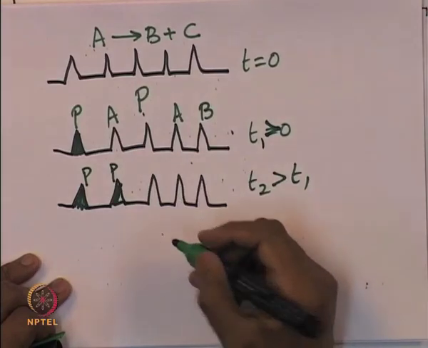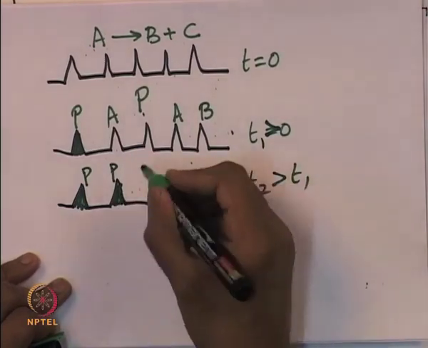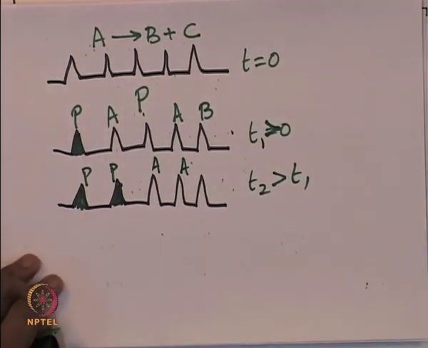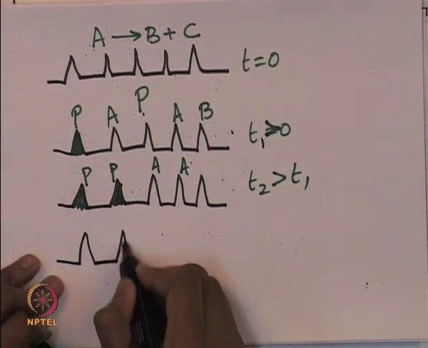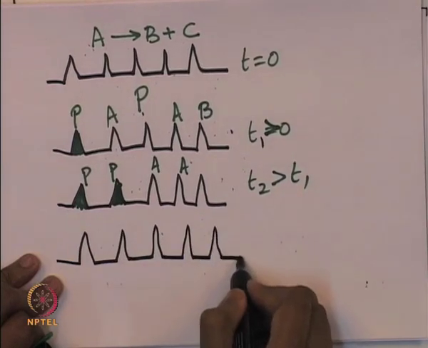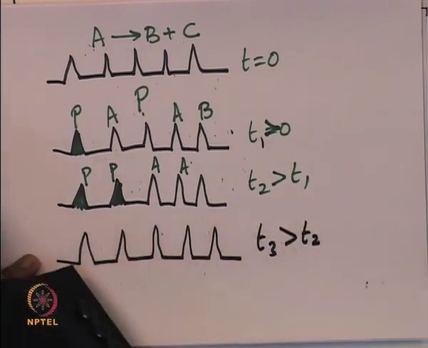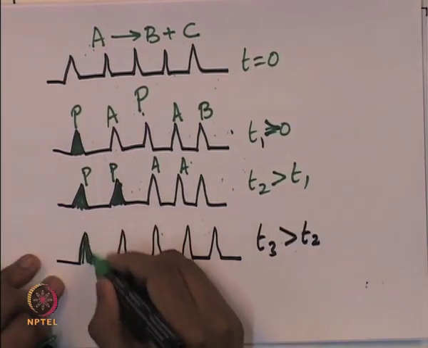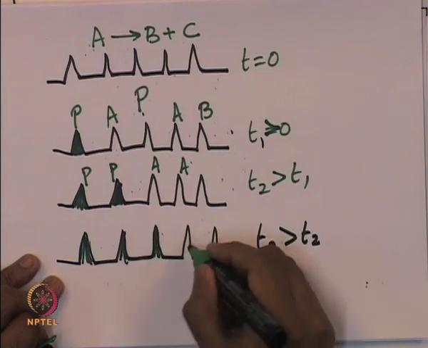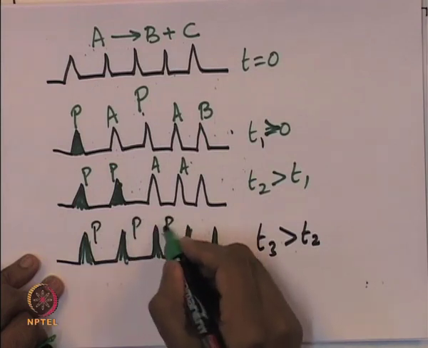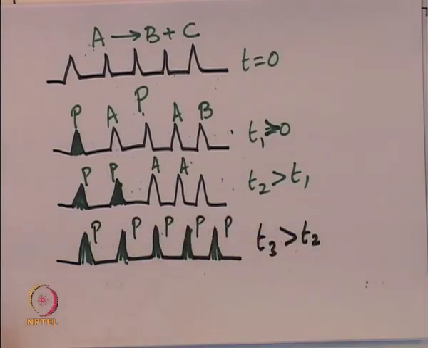The number of sites which are available for adsorption of A constantly continues to decrease with time, and at a much later time T3, which is also greater than T2, all the sites are filled with the poison. At this point, the catalyst appears completely deactivated and it is of no use to conduct the catalytic reaction.